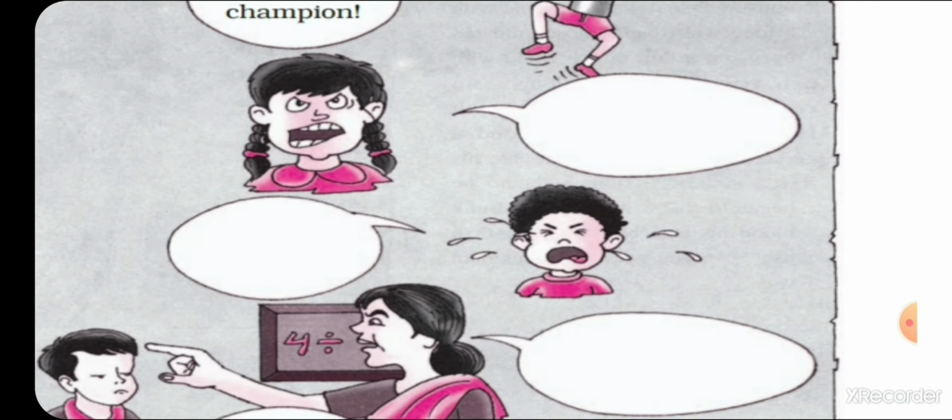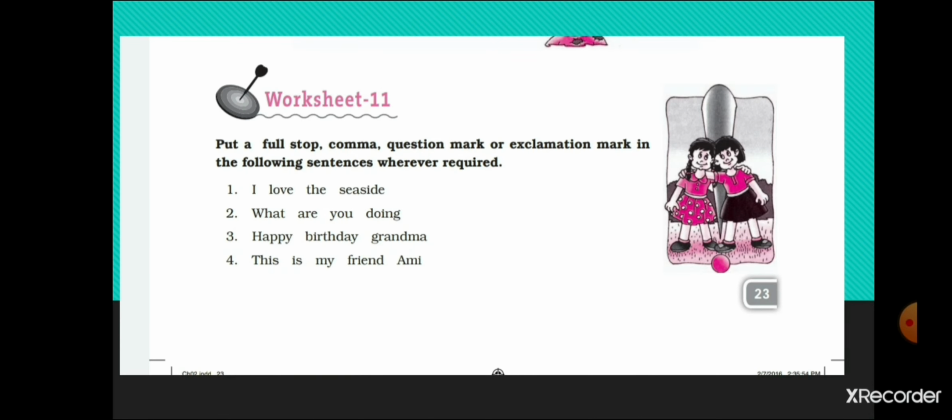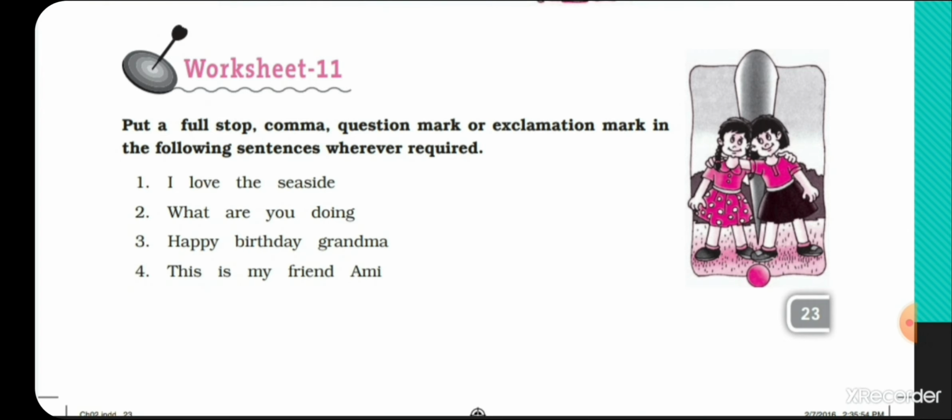Write your answers in the bubbles and complete this part. Now students, let's move on to the next worksheet. Put a full stop, comma, question mark or exclamation mark in the following sentences wherever required. First one, I love the seaside. At the end of a sentence, put a full stop.